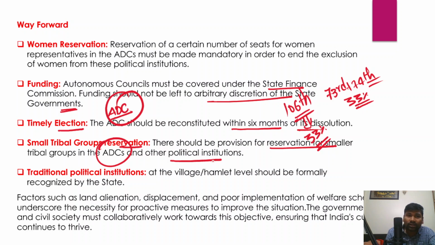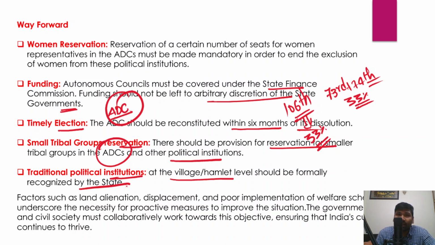And when we talk about traditional political institutions, there is a need for such institutions at the village or hamlet level. They should be formally recognized by the state government as well, and that is very important for participatory democracy, grassroots level democracy, or even democratic decentralization at the village level.